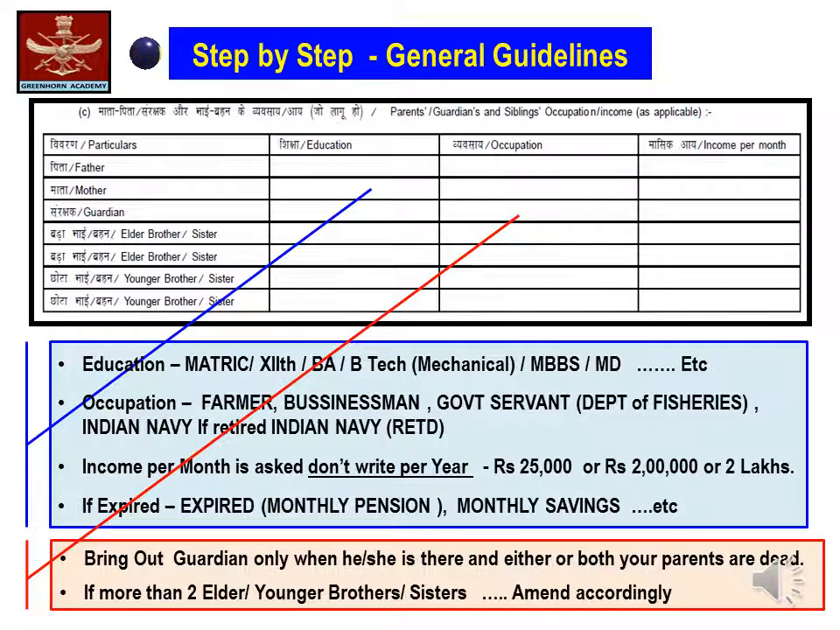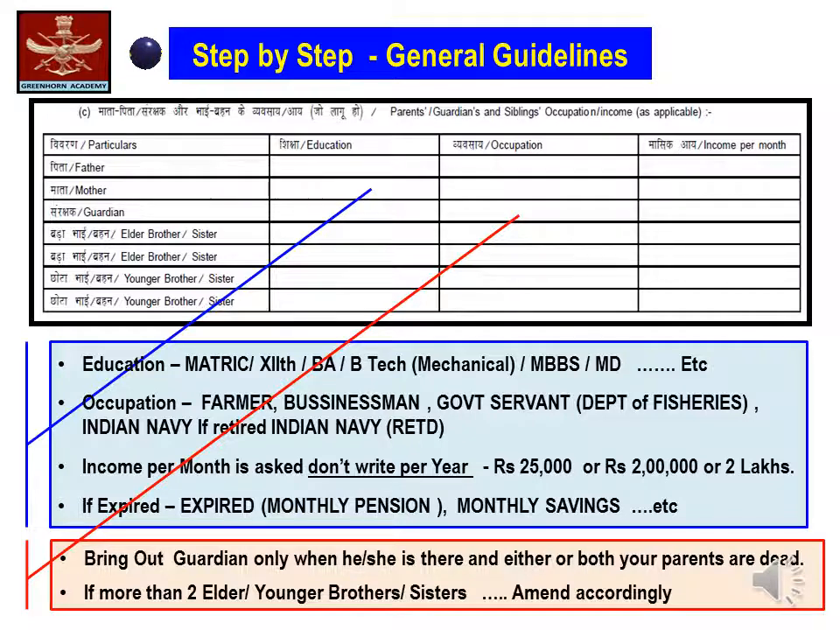In case you have written that your father has expired in the form as earlier suggested, you are supposed to write how the family is being looked after. Either it is by means of monthly pensions or monthly savings. By writing so, in case your father is not alive, it clearly gives the assessor how the family is surviving, and it also helps in evaluating your true personality.